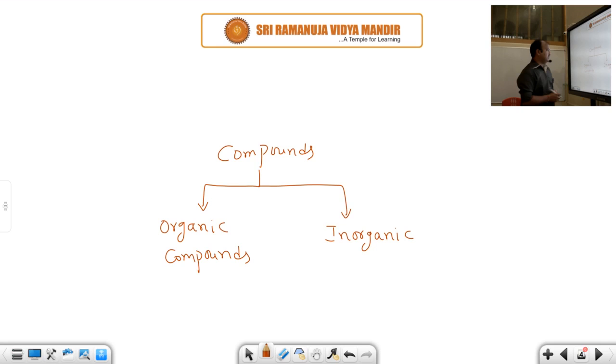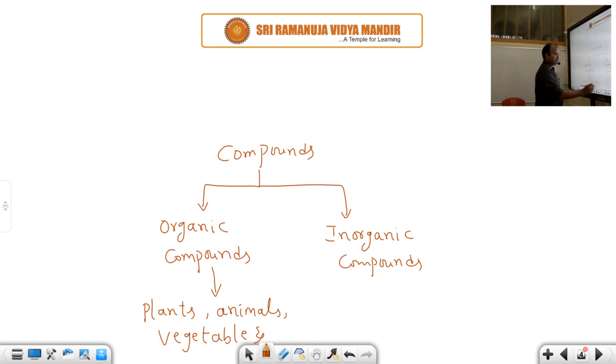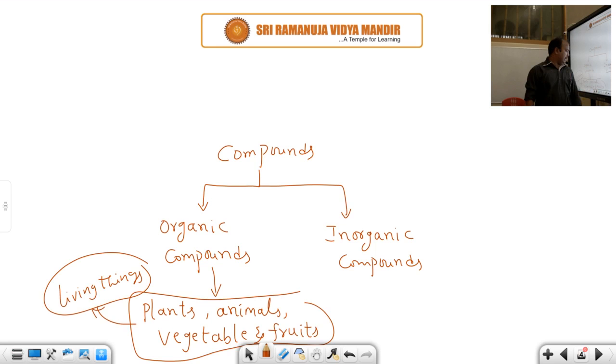Generally, organic compounds are obtained from which ones? Plants, animals, vegetables, fruits. That means they occur naturally. Yes, organic compounds occur naturally. That means they are obtained from living things, like plants, animals, vegetables, fruits. Those are called organic compounds.